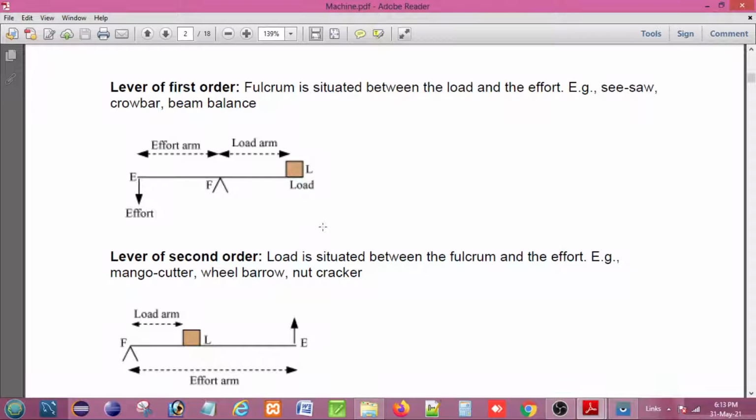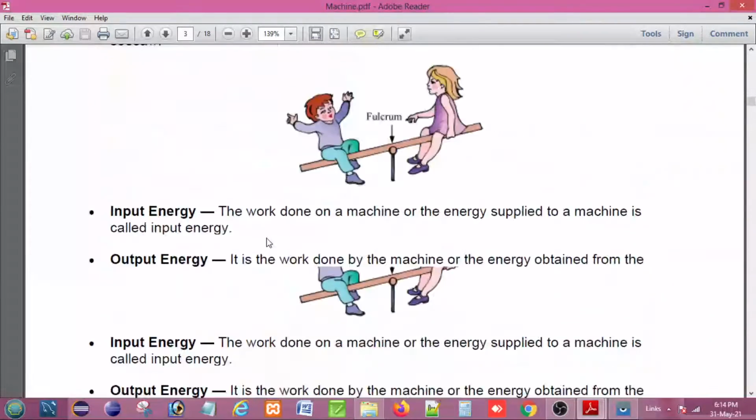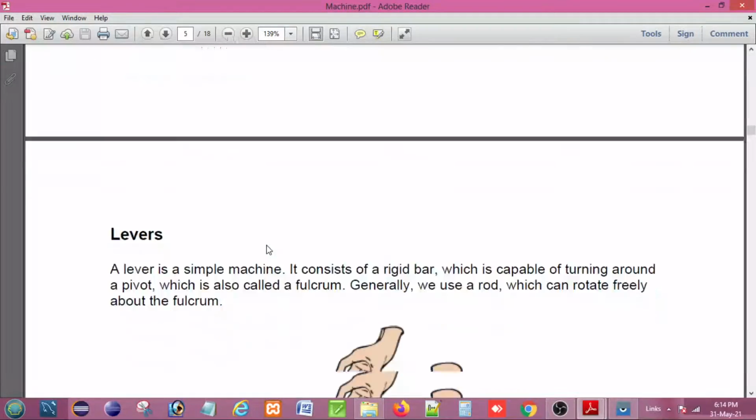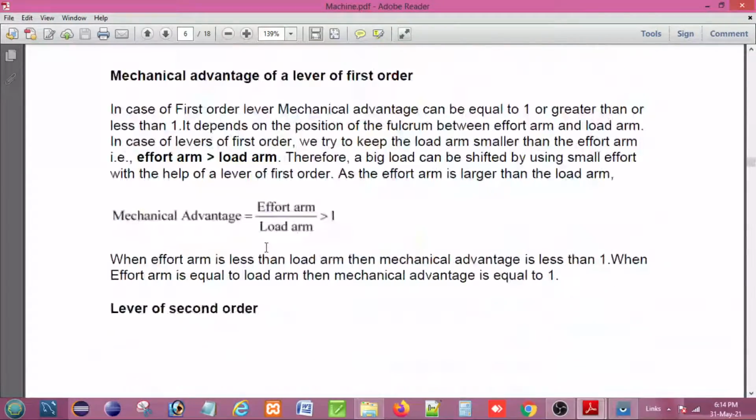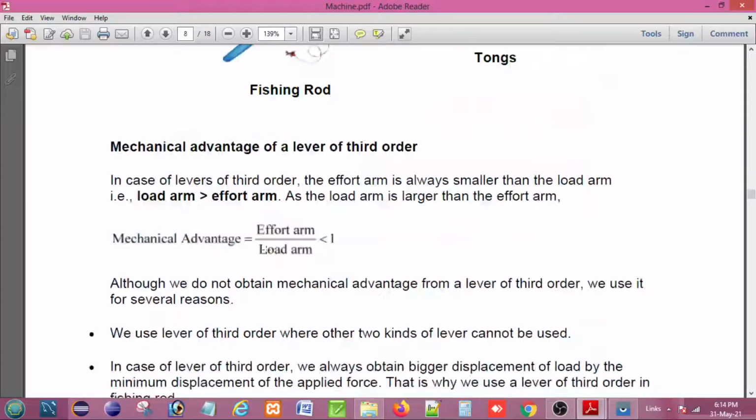Now again, the effort arm may be shorter than the load arm. In that case the mechanical advantage and velocity ratio are less than 1, and the lever is used as a speed multiplier. For example, the scissors whose blades are longer than its handle, and also the long handle.